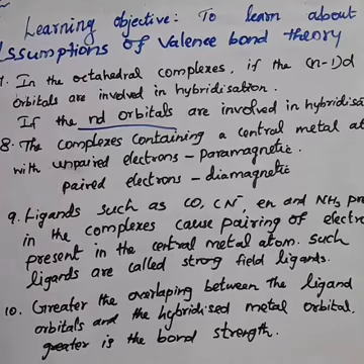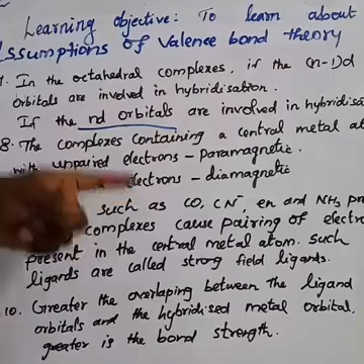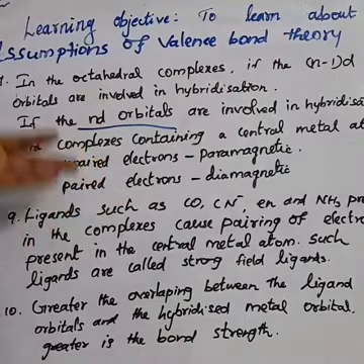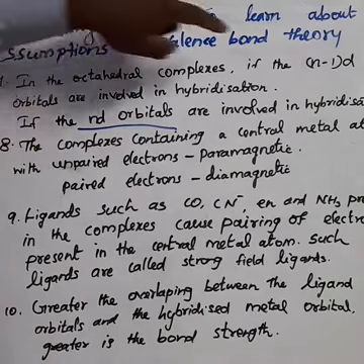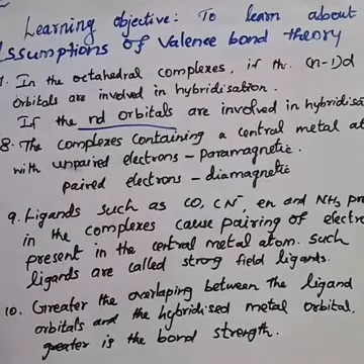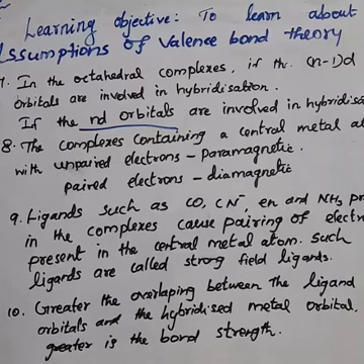What is the low spin complex? What is the high spin complex? What is your answer? Low spin means, don't forget, the n-1 d orbitals are involved in hybridization. What about the high spin? nd orbitals are involved in hybridization. Here, what is n? n represents the principal quantum number. Okay, that is the 7th point.